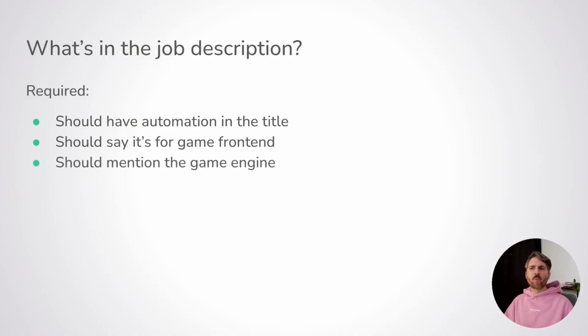Talk about the game engine you're using. Game engines are widely different, so explicitly say which game engine you expect the person to know. I know it's tempting to cast a wide net, but since they are very different, especially for test automation, it will make a lot of difference. So if you're using Unreal, for example, don't mention Unity. These are the three most important ones. And then you have what I call nice to have ones.